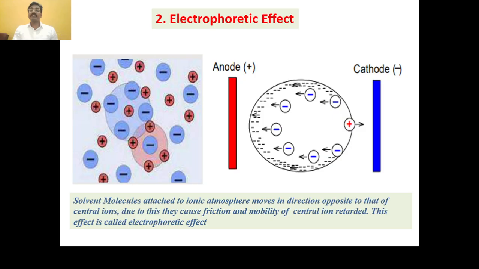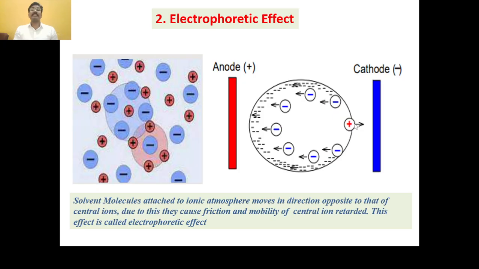Okay, means here in this case, these solvent molecules move opposite to that of the central ion, and due to that, friction is caused between the central ion and the solvent molecules attached to the ionic atmosphere. Therefore the mobility or speed of this central ion decreases, or it is retarded.